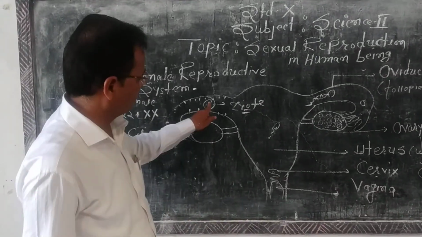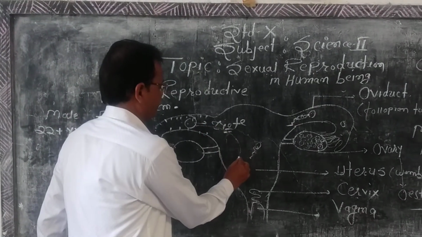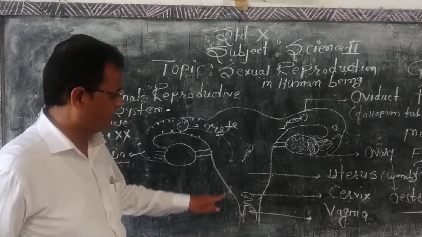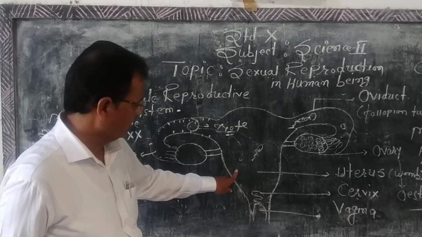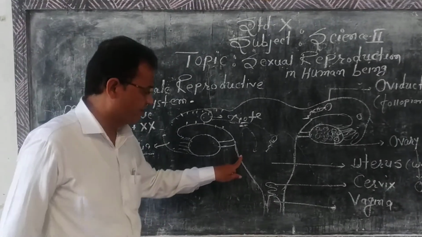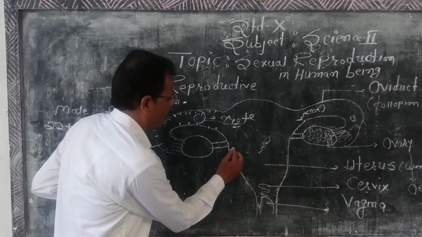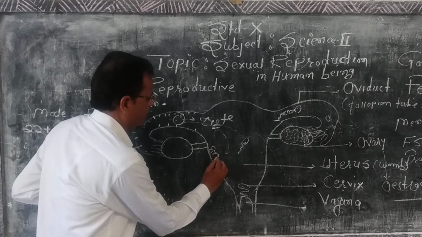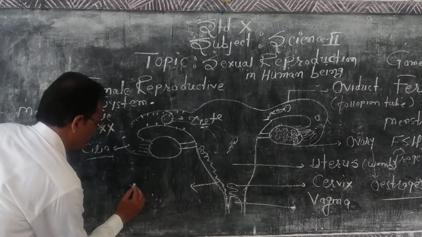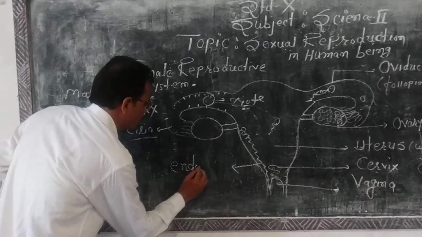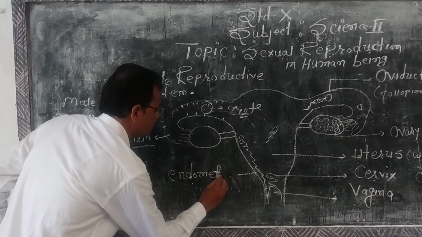Then this zygote gradually moves toward the uterus, and inside the uterus, at the time of puberty, what happens? At the age of 12 to 13 years, a special type of layer is formed. That layer is called the endometrium.